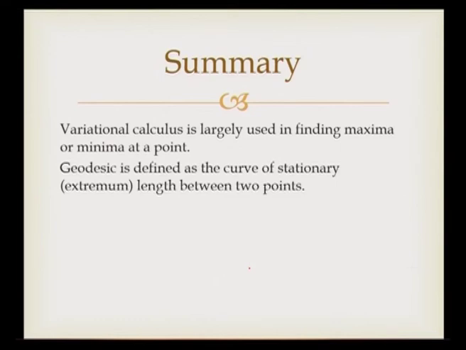We solved an example to find the geodesic of 2 points in a Euclidean plane. Then Lagrange's Euler equation is the equation of motion of a particle or system of particles obtained from the variational principle. In this lecture we derived the Lagrange-Euler equation for a system of particles. These are all the concepts we learnt from this lecture.